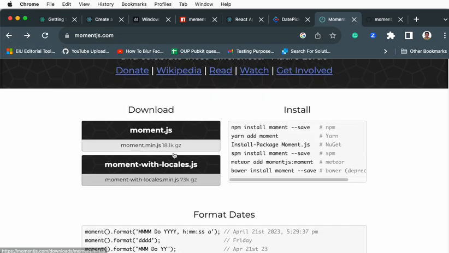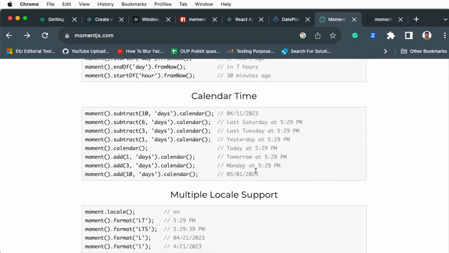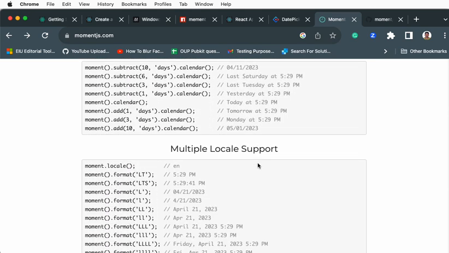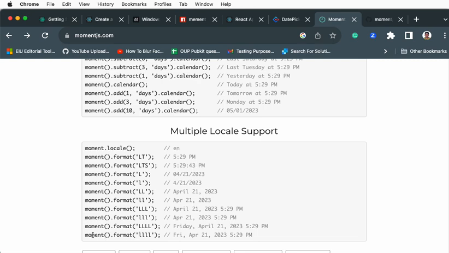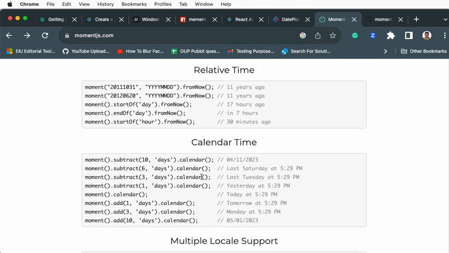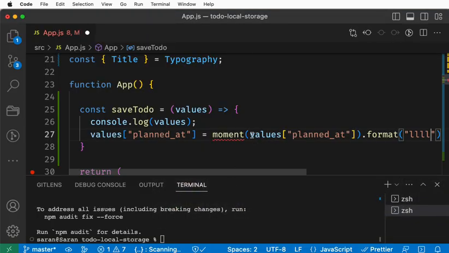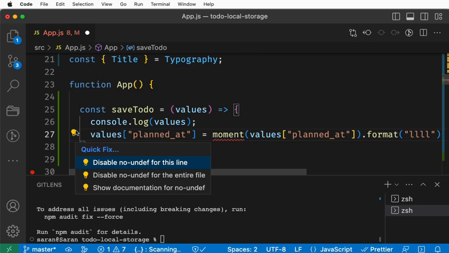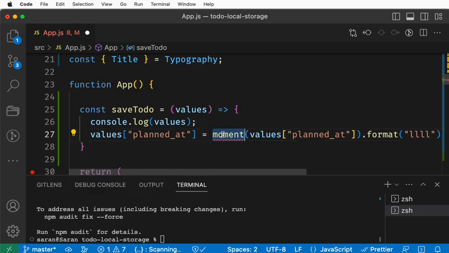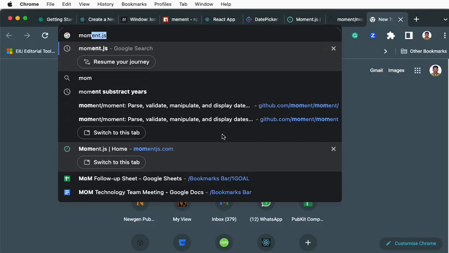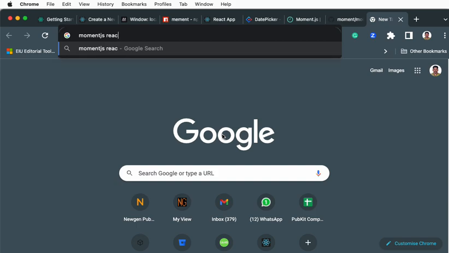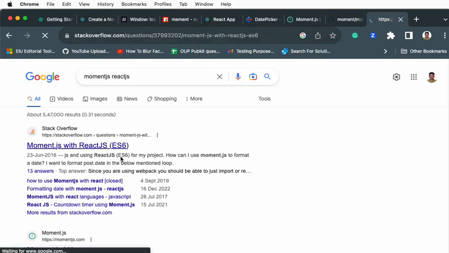Sorry, too much back and forth. I'd like to save it like this. Instead of going that way, we will definitely use moment. Let's go ahead and install moment. Moment JS React JS, and they'll say how to install.